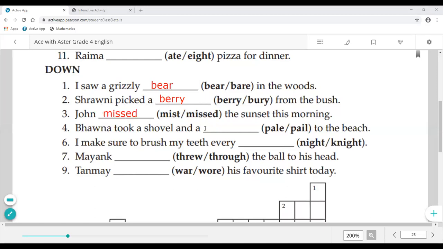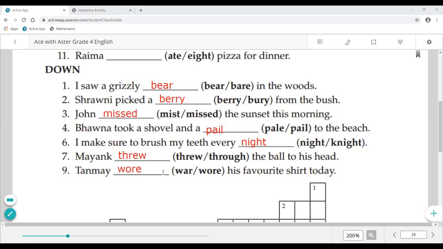Bhavna took a shovel and a dash to the pail. B-A-I-L. I make sure to brush my teeth every night. Mayank dashed the ball to his head through. T-H-R-E-W. Tanmay dashed his favorite shirt today. Wore. W-O-R-E. It is the second form of wear.